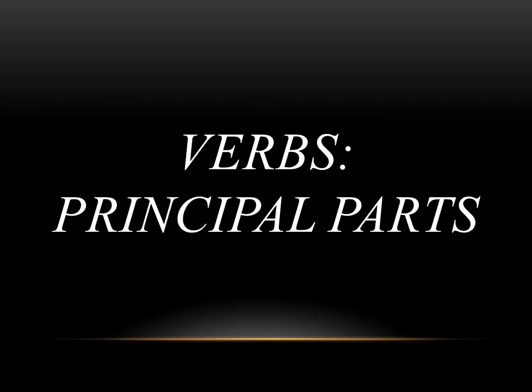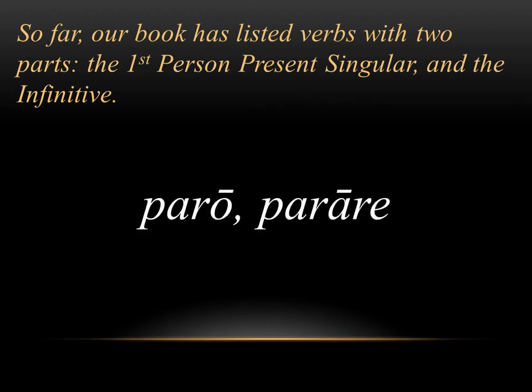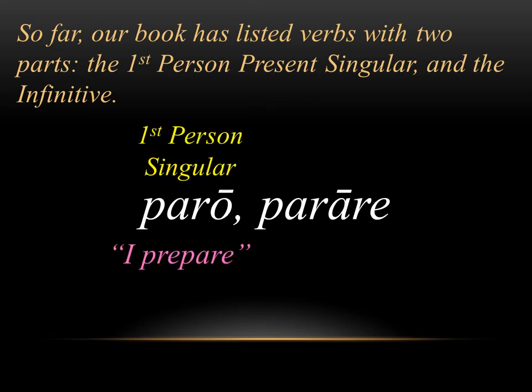This brings us to the next part of grammar for this chapter, and it's a big one. It's principal parts. This is an idea that we've seen and talked about in the past, but we haven't really gone over in great detail, so we're going to really flesh it out in this chapter to make sure you understand. So far, our book has listed verbs with two parts, the first person singular in the present tense and the infinitive. So for instance, if we had the verb to prepare, paro parare, paro is the first person singular. It means I prepare. Parare is the infinitive. It means to prepare.